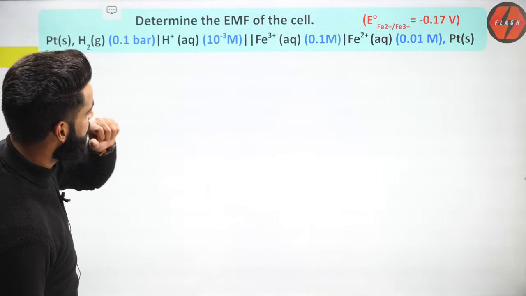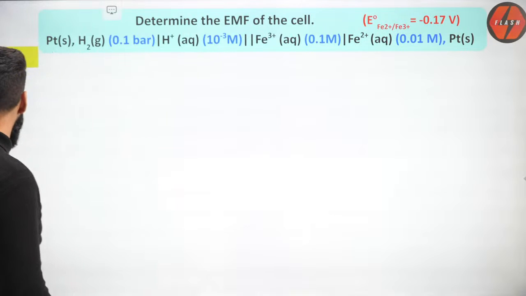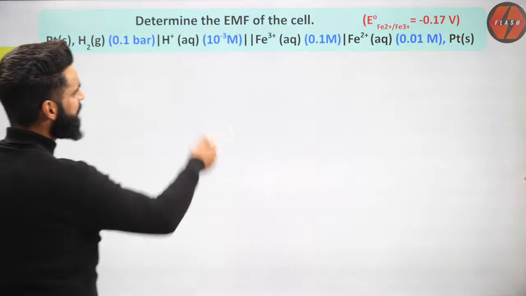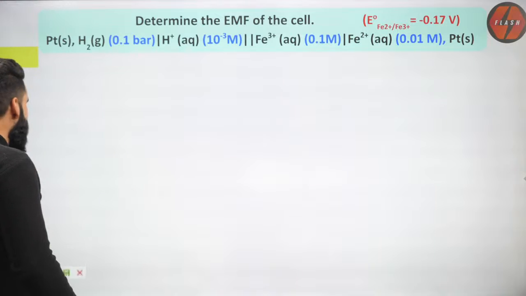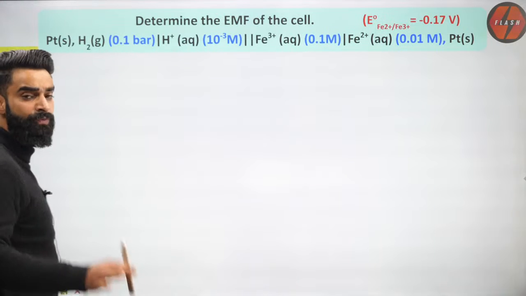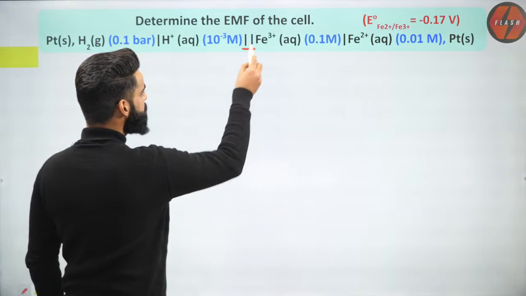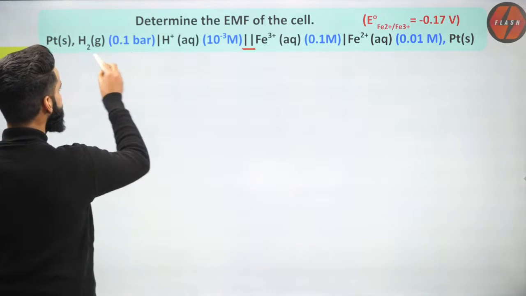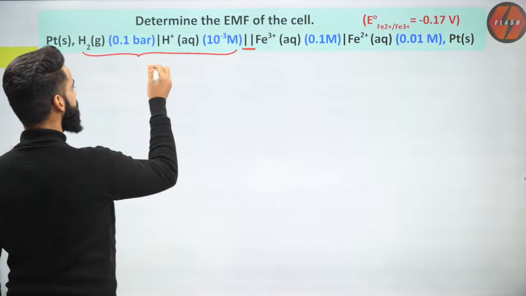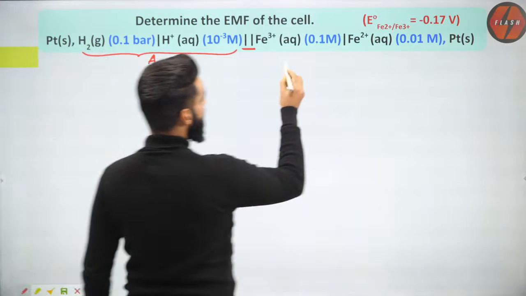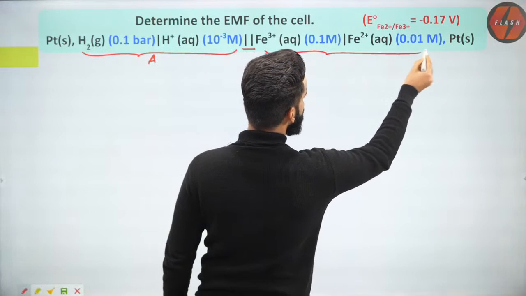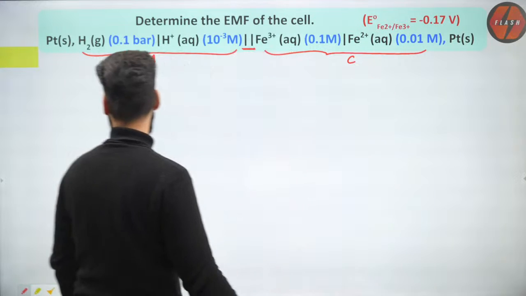Okay, one more question we have. In the same way we can do this. We have to calculate the EMF of the cell. We are given one complete cell. This is the salt bridge, right? On the left hand side of the salt bridge, we always write the anode. On the right hand side of the salt bridge, we always write the cathode. So we have the anode, we have the cathode.